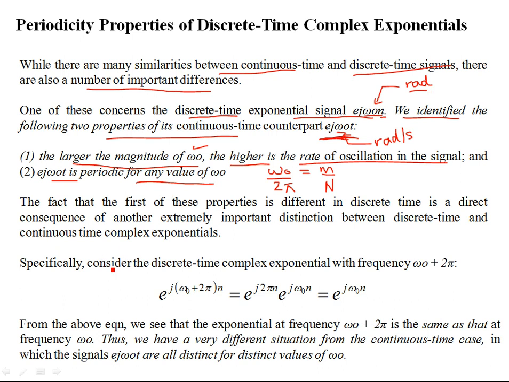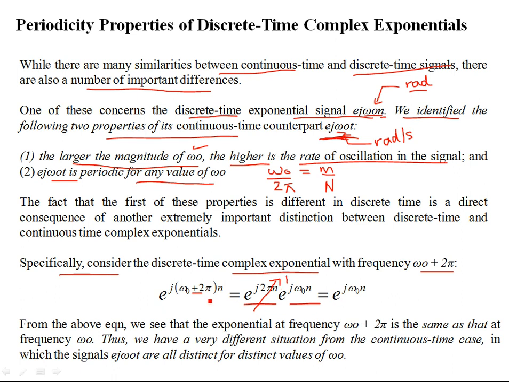Why? Because specifically, if you consider a discrete time complex exponential with frequency ω₀ plus or minus 2π, it doesn't matter. Adding or subtracting 2π, this ω₀ is not distinct. You're not increasing the frequency. Analytically, you can split this into two exponentials, right? And what is this? This is unity, this is 1.